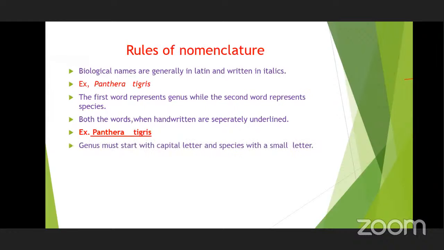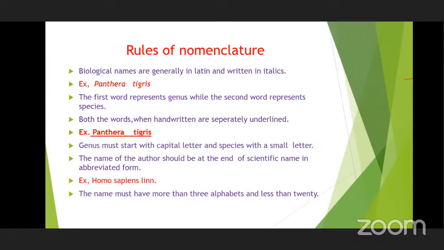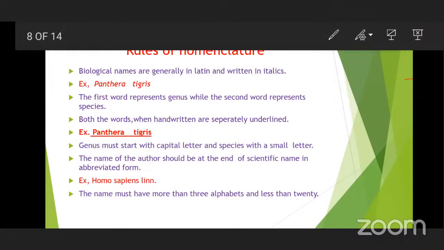Genus must start with a capital letter and species with a small letter. Now, Homo sapiens Linn. You can see one example here. I have written the scientific name of human beings, Homo sapiens Linn. Homo is the generic name, as you know. Sapiens is the species name. Linn is an abbreviated form.